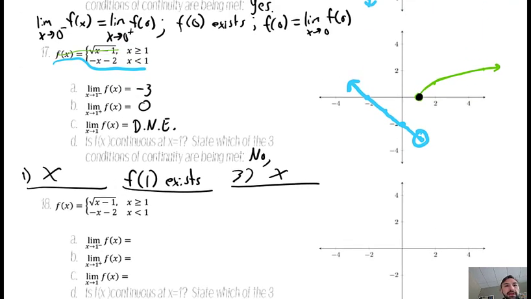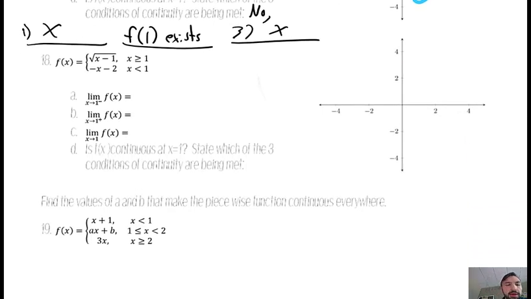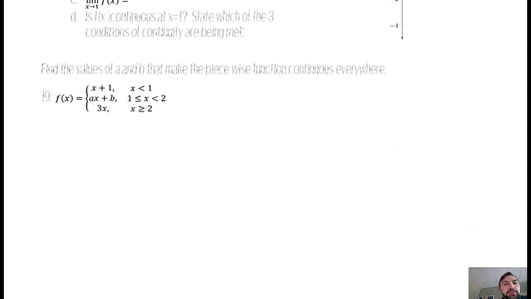I mean, I can graph this, I can think about limits, and if I have those memorized, I can tell you what works and what doesn't work. But this is much more abstract. I'm trying to find values of a and b that make sure that these are continuous everywhere.